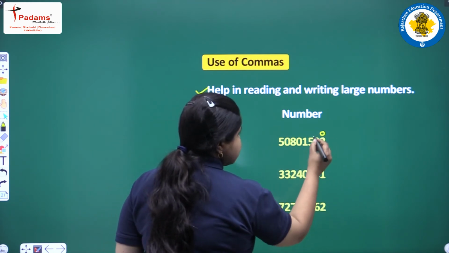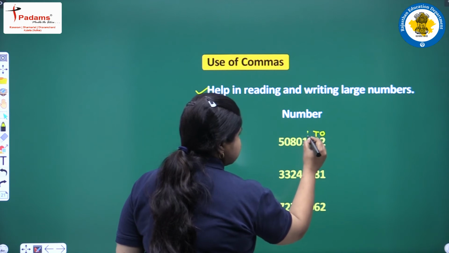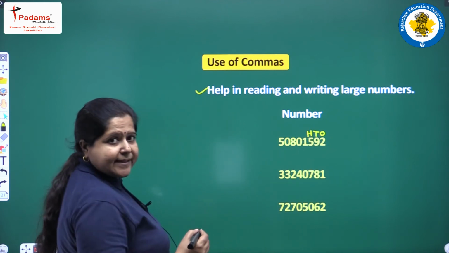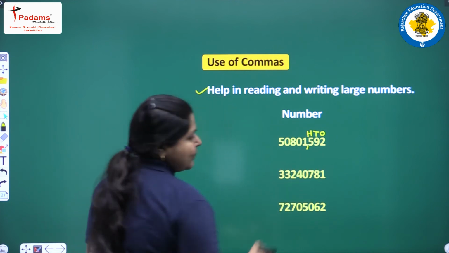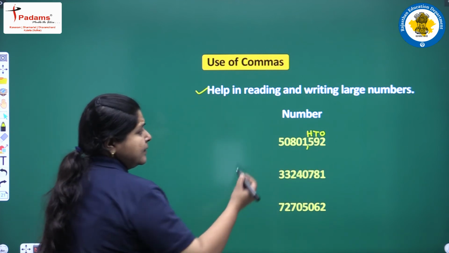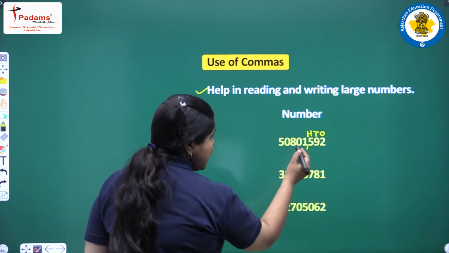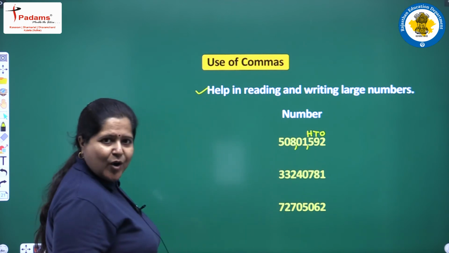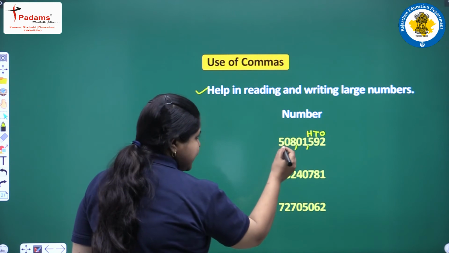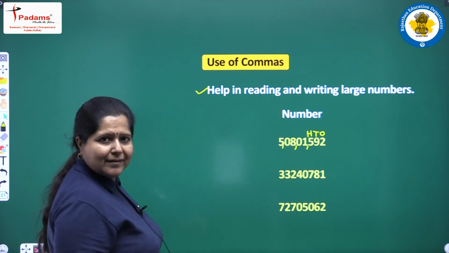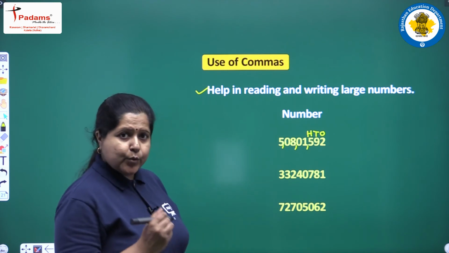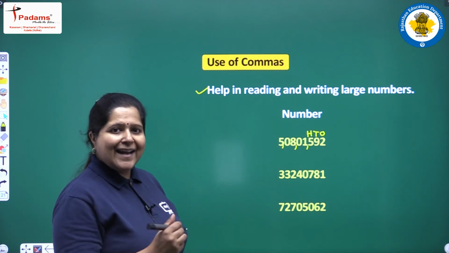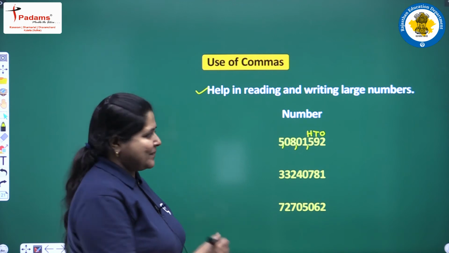This is the ones place, then the tens place, then the hundreds place. Just before the hundreds place, we mark the first comma. Then the thousand place, 10,000 place, the second comma, then lakh, 10 lakh, the third comma. Clear to you? Now we can easily identify the crore, the lakhs, the thousands and easily read out its name.